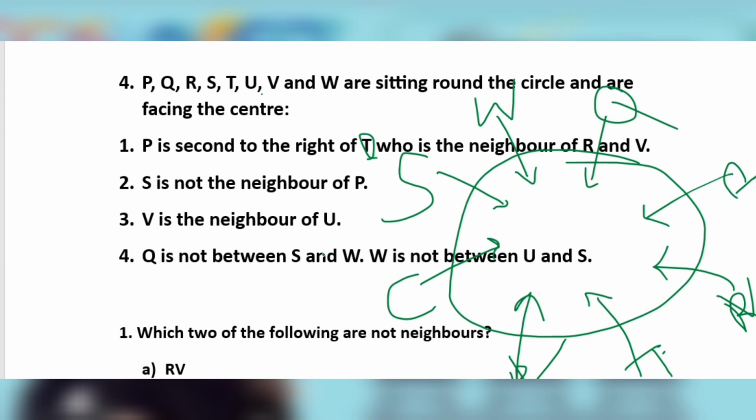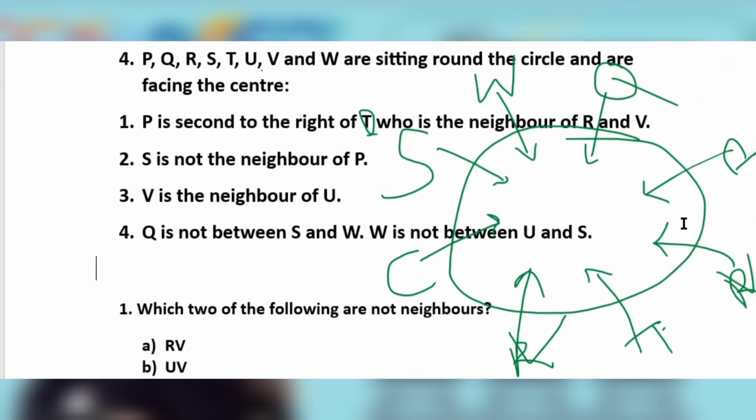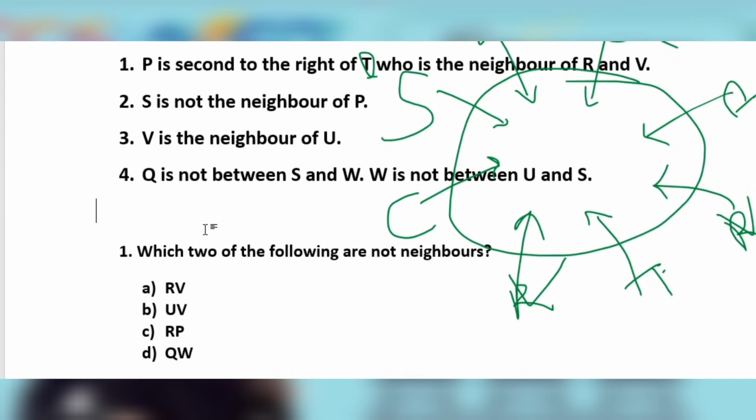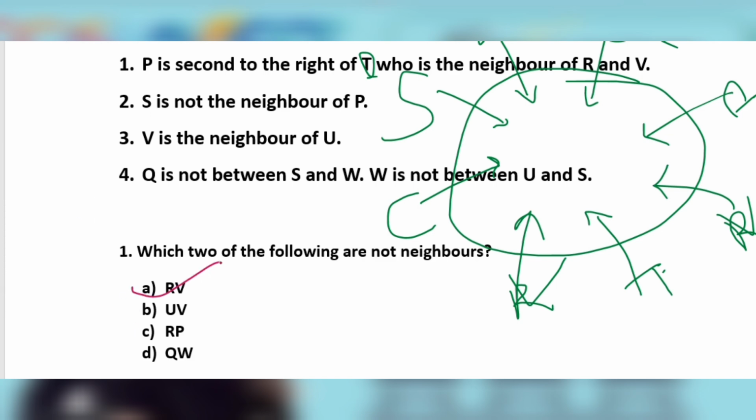Now, what does the question want to ask? Which two of the following are not neighbors? RV. Yes, RV are not neighbors. UV are neighbors. RP are neighbors and QW are neighbors. So, who is not neighbors? This will be R and V.